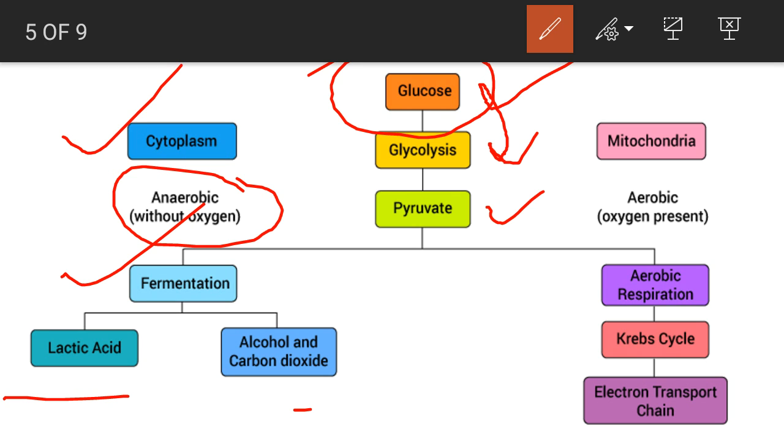In the other case, when oxygen is present, everybody knows that oxygen is very essential for the process of respiration, and when oxygen is present, the cell carries out aerobic respiration. The first step of respiration is glycolysis, which happens in the cytoplasm, and after that, with the presence of oxygen, the cell starts aerobic respiration. In that, the first step is the Krebs cycle, which occurs in the matrix of the mitochondria, and the next step is the electron transport chain, which happens on the cristae of the mitochondria, that is the inner membrane of the mitochondria.